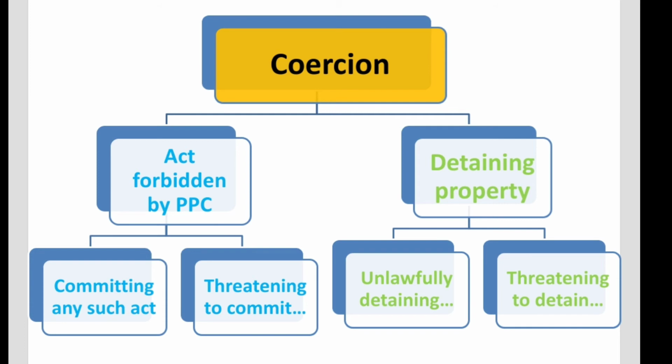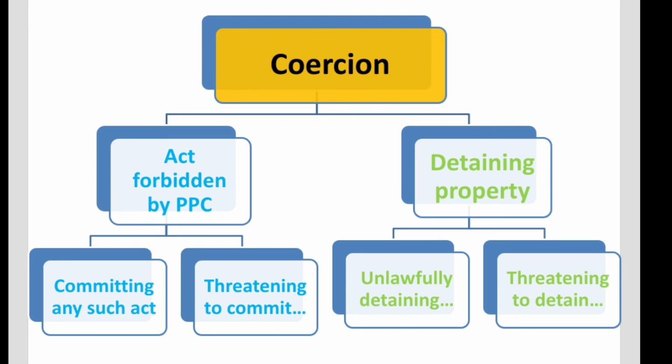So the first category simply involves anything against the PPC, whether you're actually committing that act or whether you're merely threatening to commit any act. And the second broad category involves anything relating to the detaining of certain property that belongs to the other person, whether you have actually detained it or whether you're merely threatening to detain the property. So the key word for the first category is anything forbidden by the PPC, and the key word for the second category is